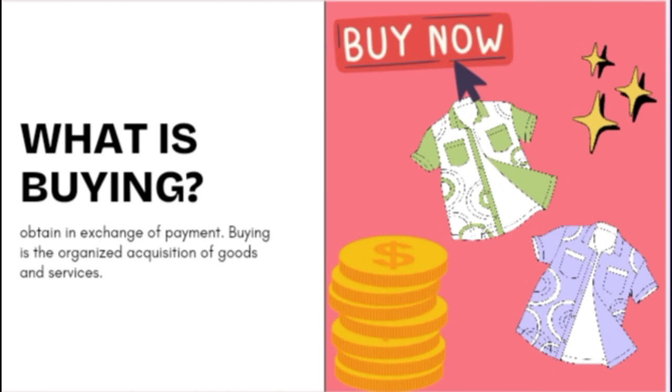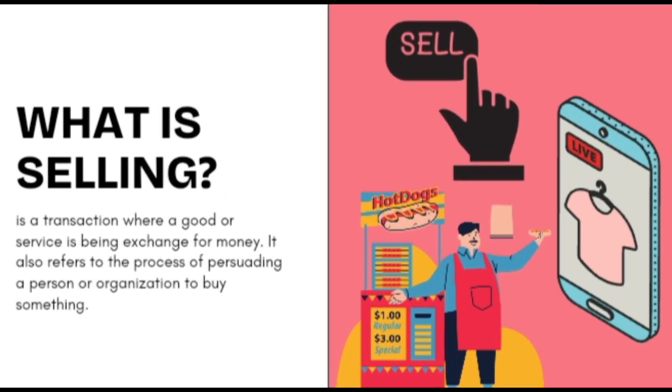And now let's proceed. What is buying? It is something obtained in exchange of payment. Buying is the organized acquisition of goods and services. And on the other side, what is selling? Selling is a transaction where a good or service is being exchanged for money. It also refers to the process of persuading a person or organization to buy something.